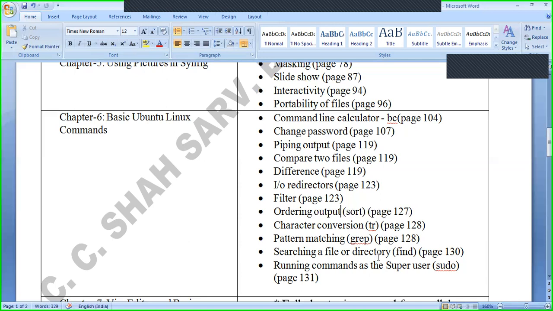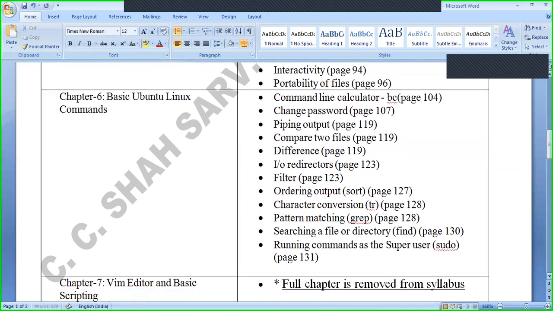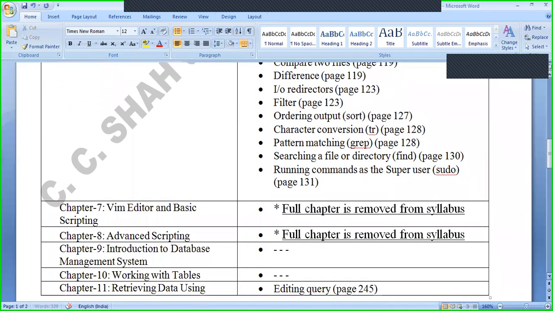Searching a file or directory, find, page number 130, is also excluded. And running commands as the super user, sudo, page number 131, is also excluded from the syllabus for this academic year.